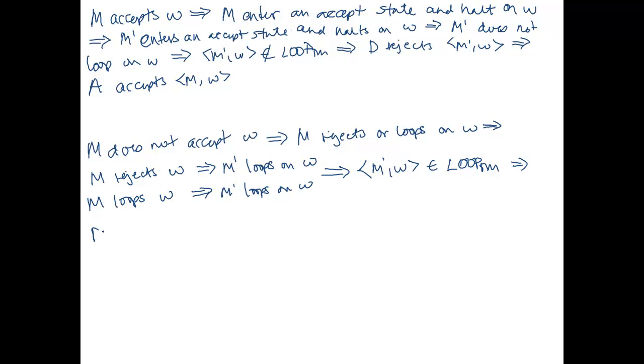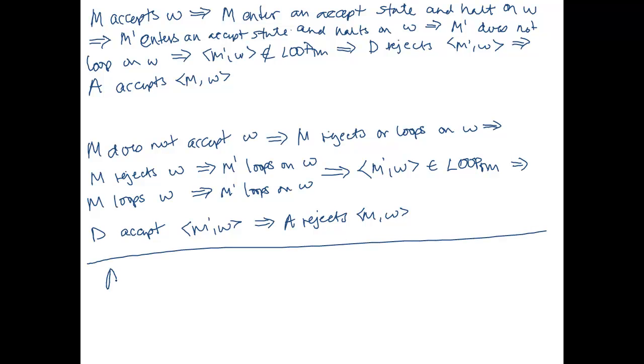It's called D. So D is going to accept M prime, W. And remember, our decider A for A_TM does the opposite. So A rejects the original input M, W. Okay, so we have if M does not accept W, then A, the decider for A_TM, does not accept M, W. It rejects M, W.